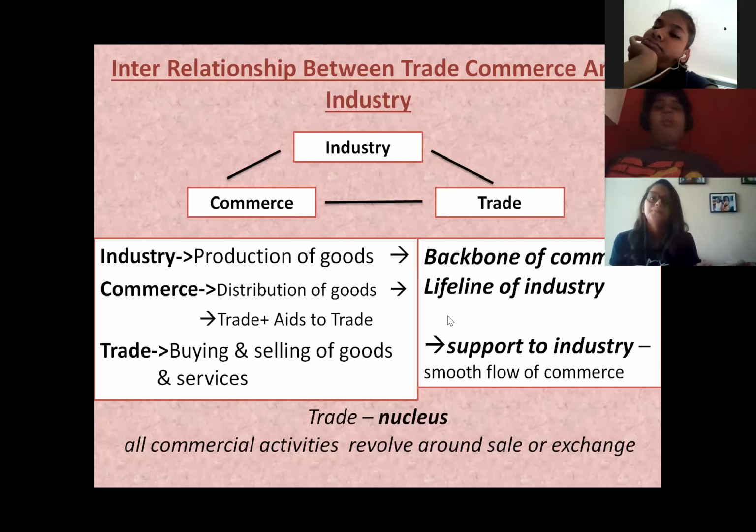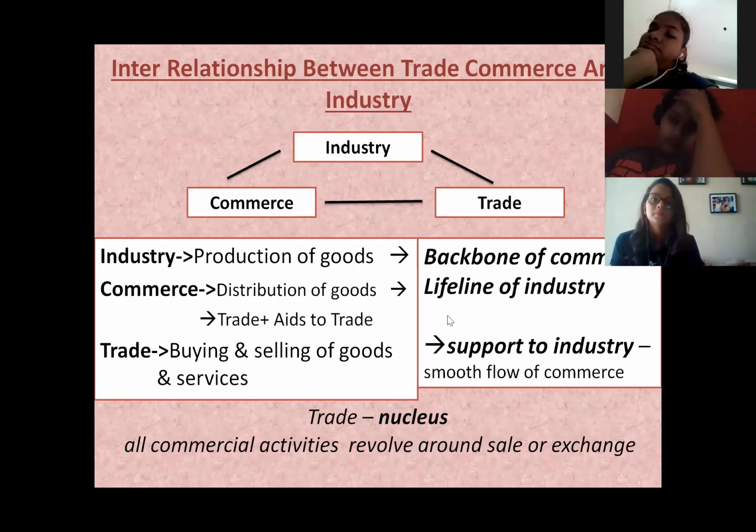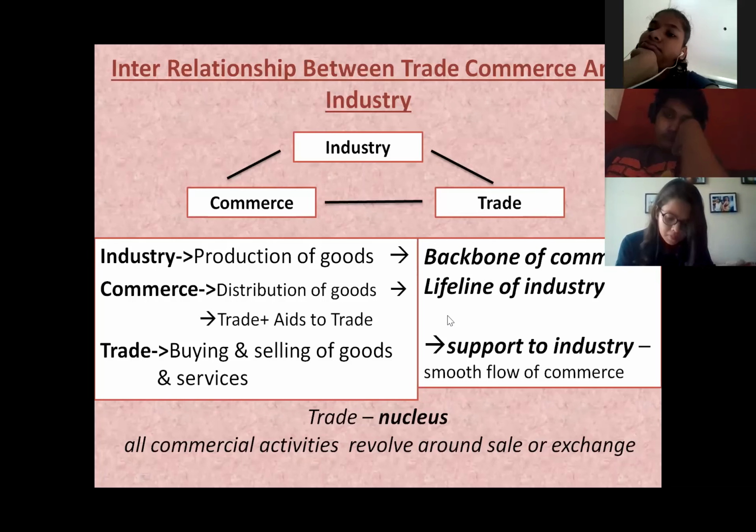So we can say that trade is a nucleus. Nucleus means around which all the commercial activities revolve. All the commercial activities revolve around the sale or exchange of goods and services. So there is an interrelationship between trade, commerce, and industry, and a high degree of dependence on each of them. If even one is not present, the other two will be of no use. Am I clear, children?